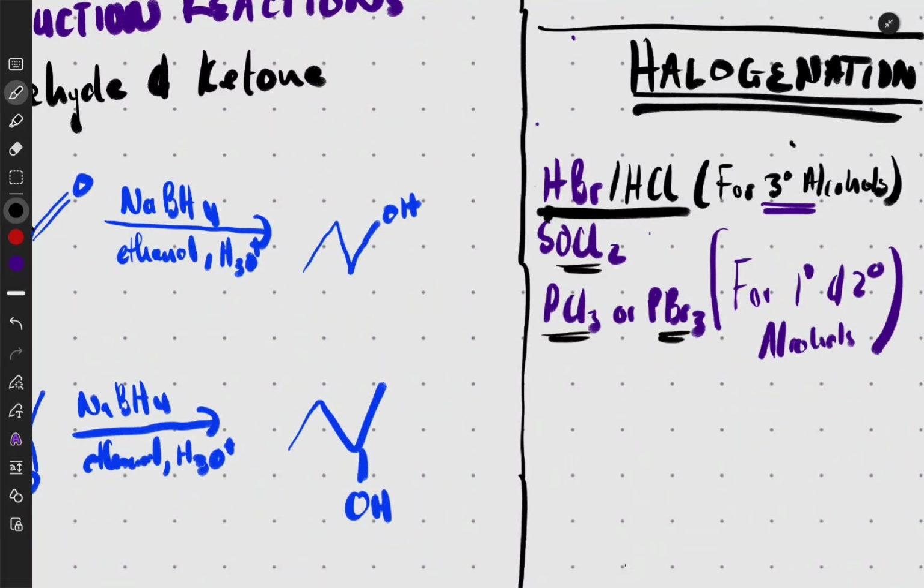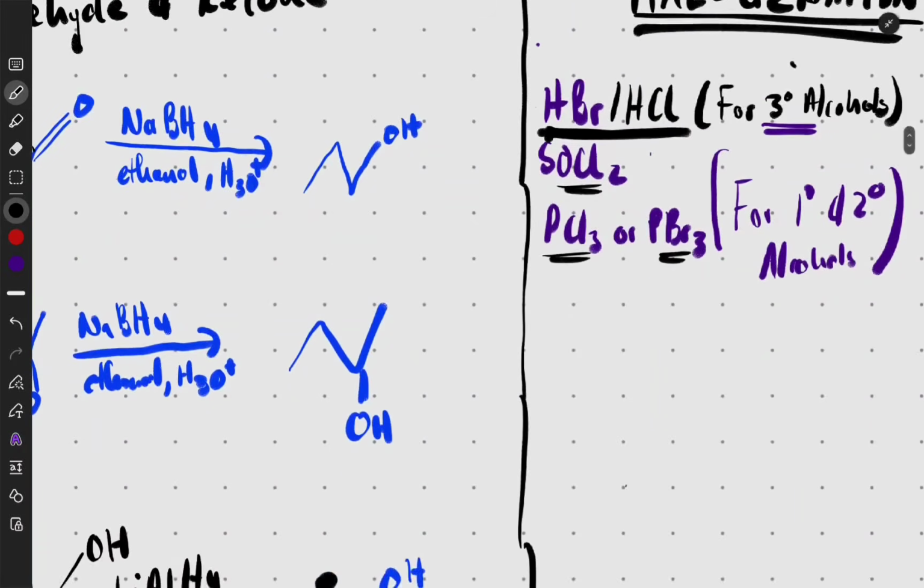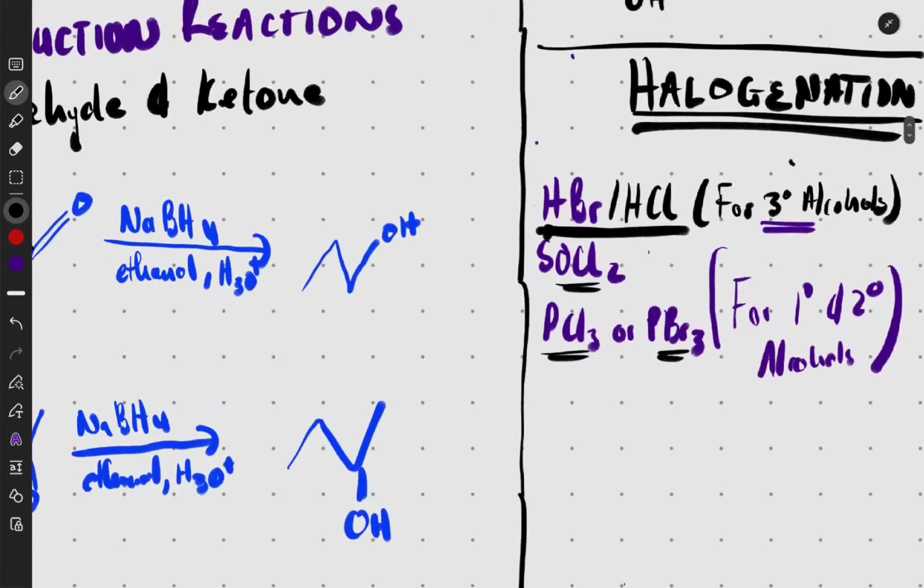But there is one situation where it definitely doesn't work. HBr and HCl do not work for phenols. For cyclic alcohols, and even phenol, you're not going to be able to use HBr. It is not going to do it, but SOCl2 and PCl3 will work.